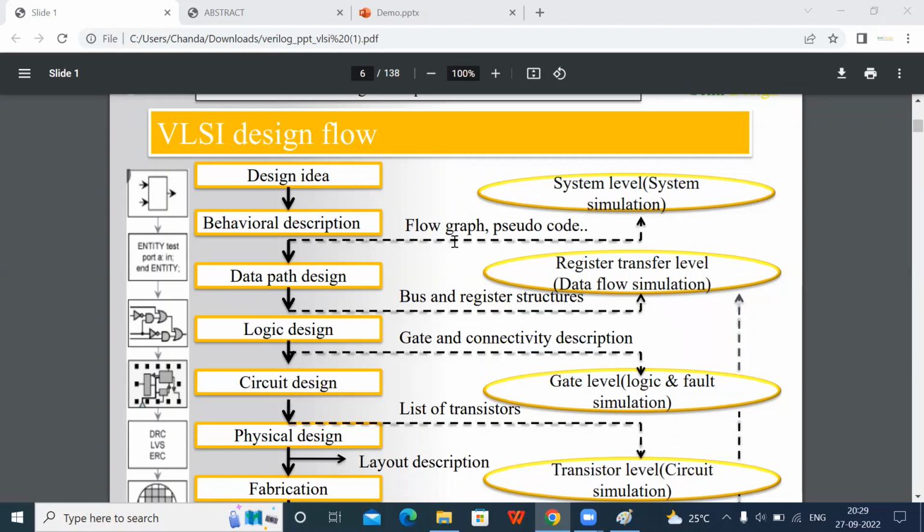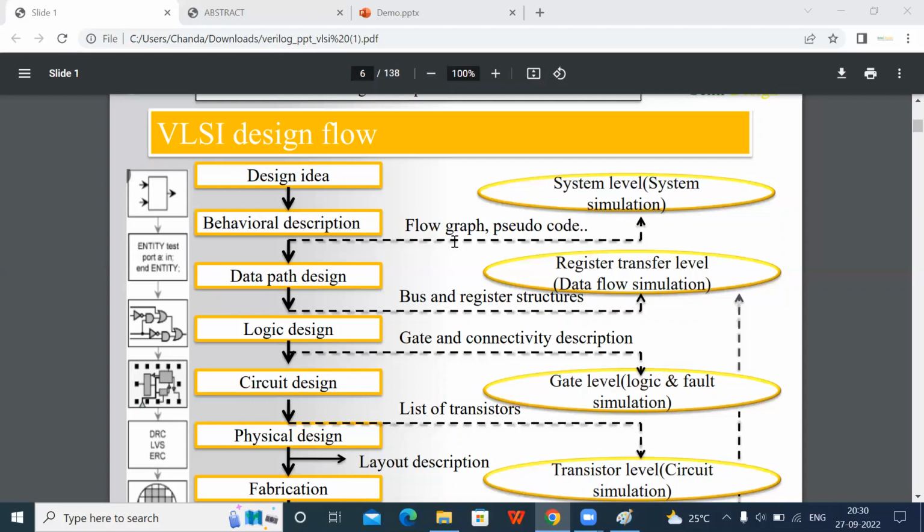Like validation. If you know validation, after verification we'll do the validation: pre-silicon validation and post-silicon validation. Verification is just checking the functionality, writing the test cases and checking whether the output is working correctly or not. That is the verification engineer. Internally there is also a DFT team, design for testability, and a DFD team, design for debug.